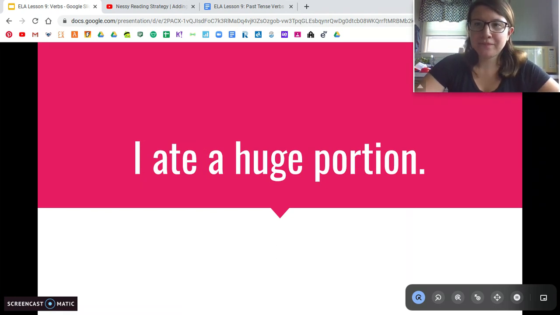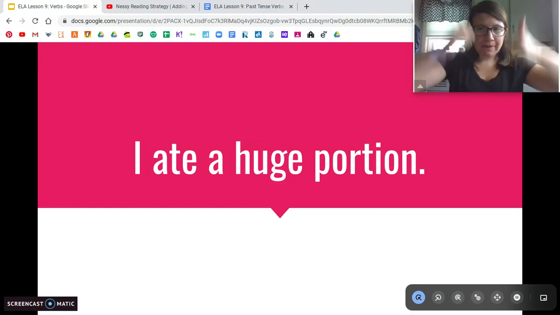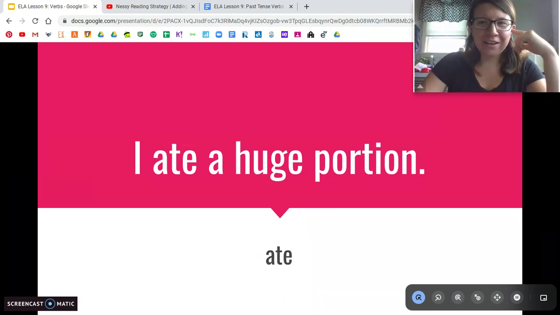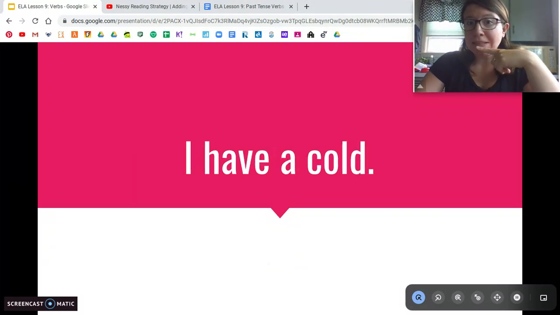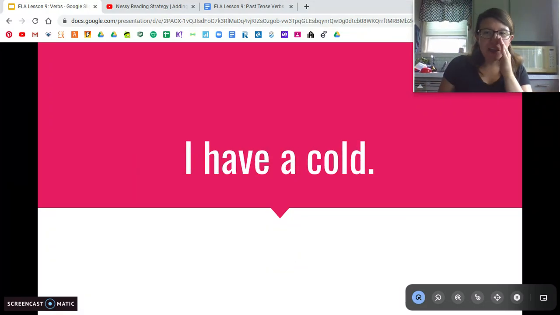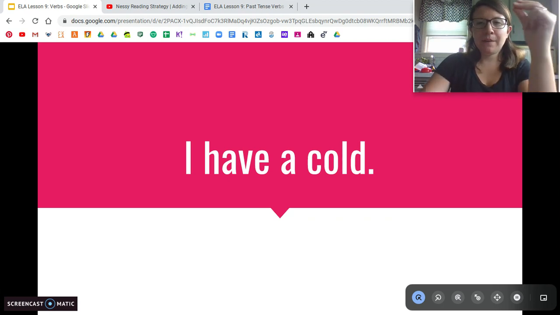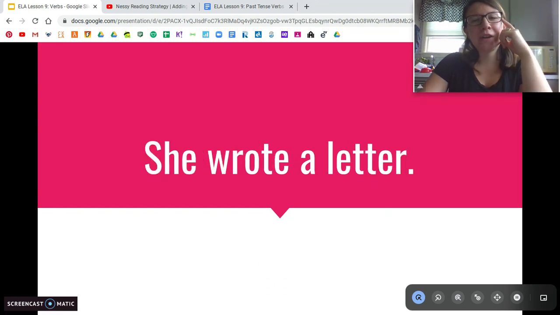Try this one. I have a connection to this one sometimes. It says, I ate a huge portion. What is the verb? It's a past tense verb. It is ate. Very good. Who's winning? Who has more points? Try this one. Another to be verb. I have a cold. The verb is have. Awesome job. Try this one.